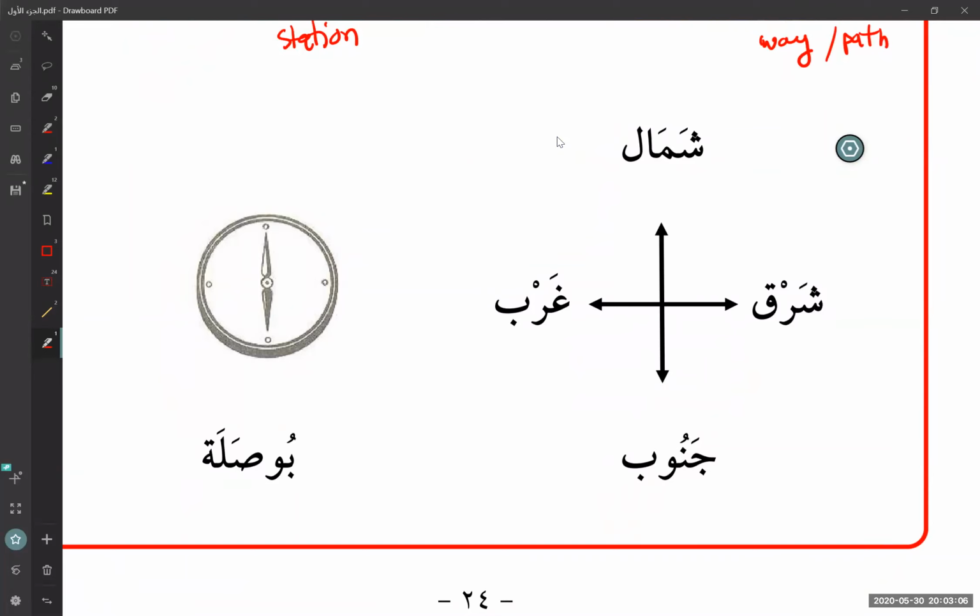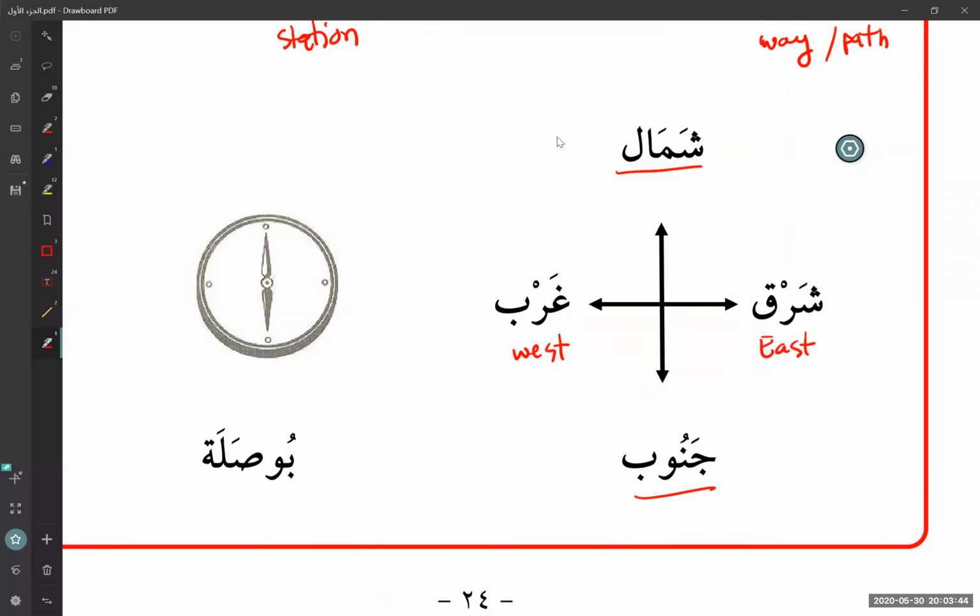It's about directions, right? It gives you four different directions that we know. It starts with sharq. So we have shamal on the top, and janub, and we have sharq and gharb. What is sharq? Let's start with sharq. Sharq is east. That's why when we say Middle East, we say Sharq al-Awsat. Gharb is west. Okay, sharq is east, gharb is west.